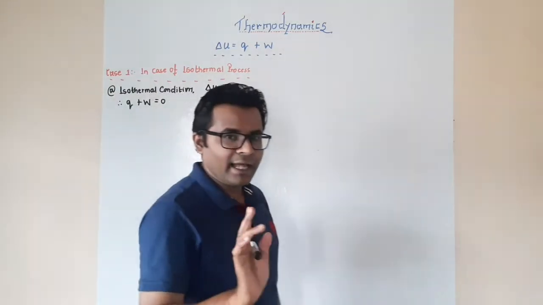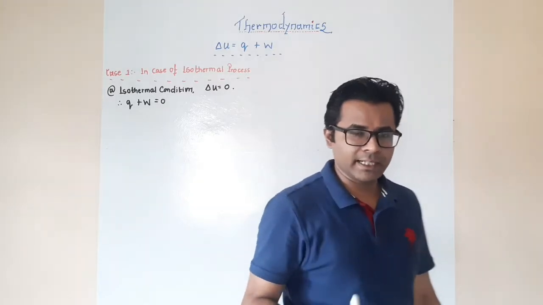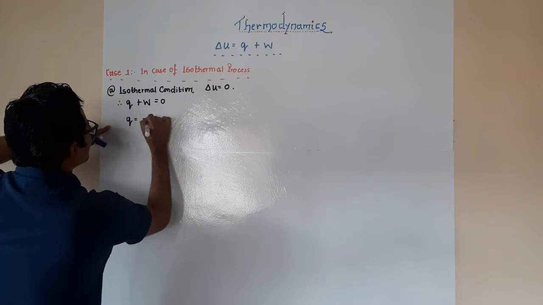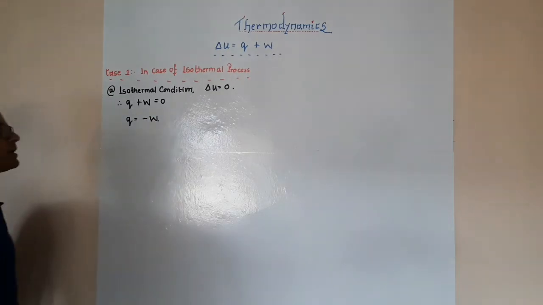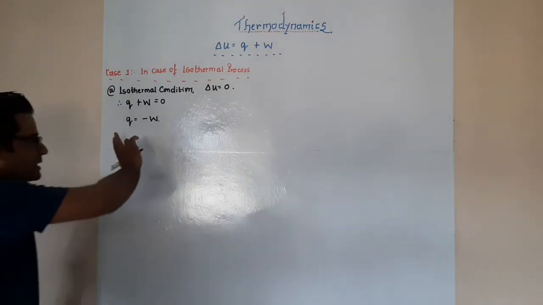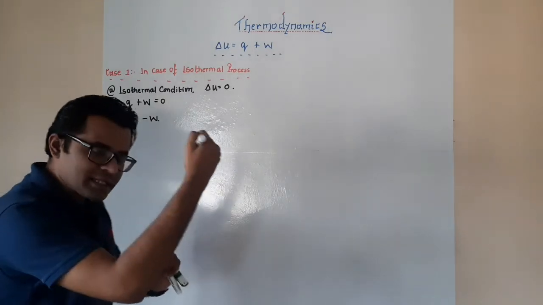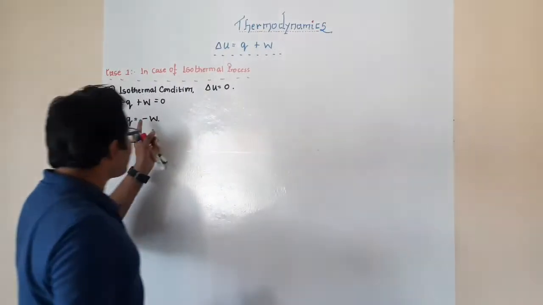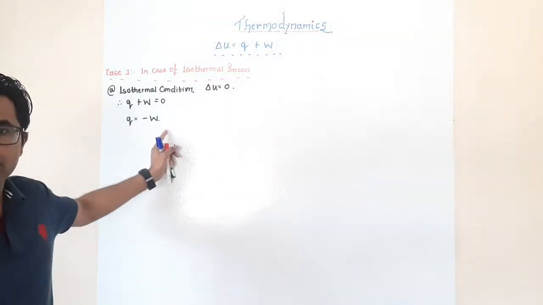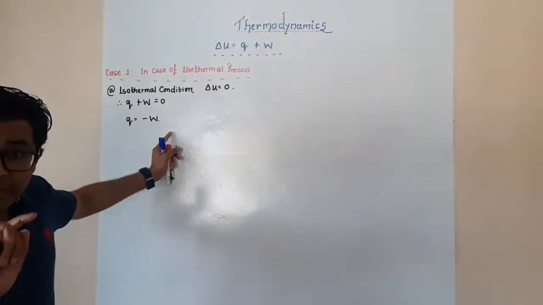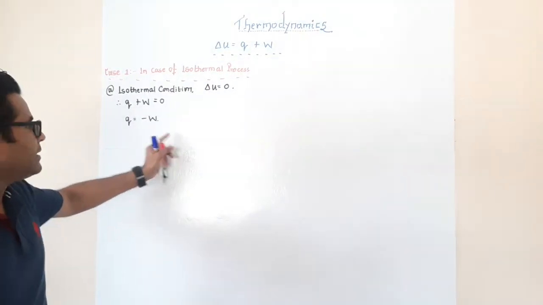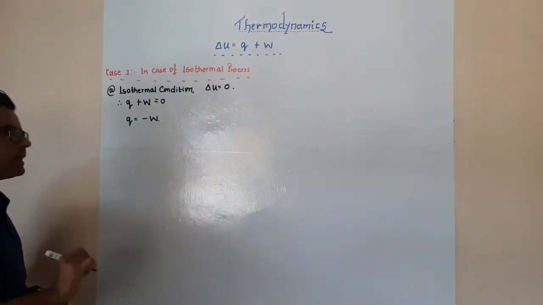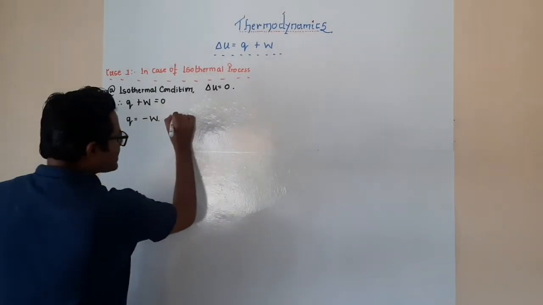So again, I can have two conclusions from this. Let's say Q is equal to minus W. This refers to the heat transferred to the system and the work done. Minus W means that the work is done by the system. Of course, we can also write it as W is equal to minus Q. Even that we can take into consideration.